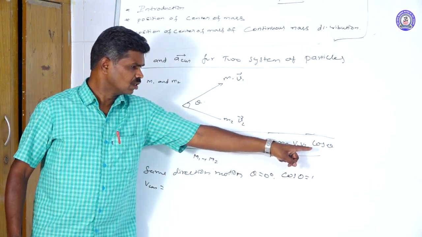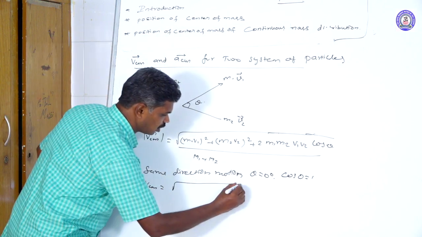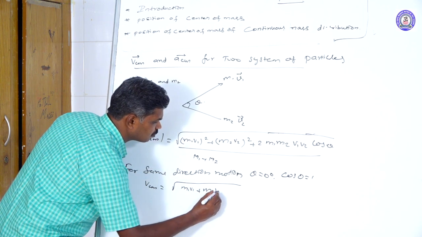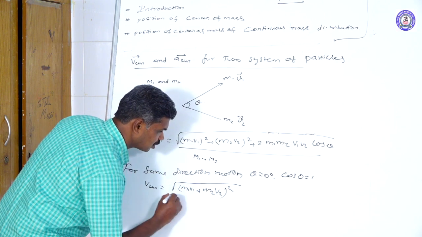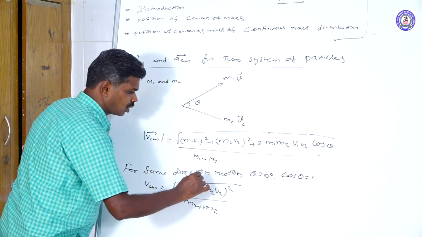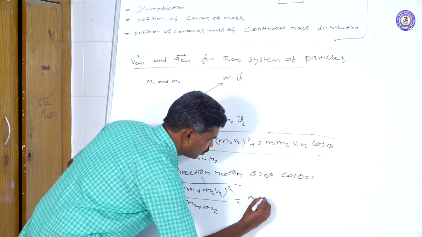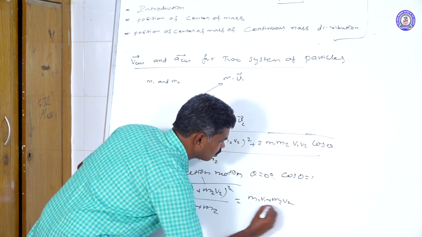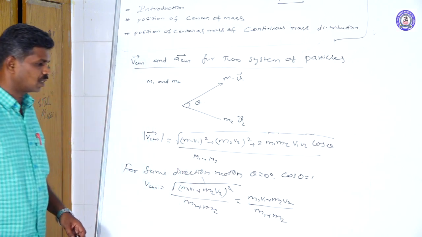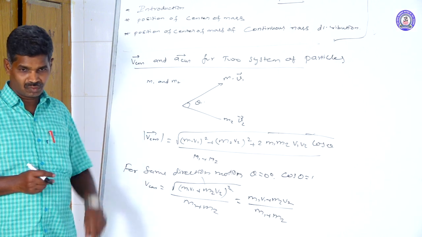Then we get the formula: square root of m1 v1 plus m2 v2 whole square, divided by m1 plus m2. The square root and square cancel, and we get m1 v1 plus m2 v2 divided by m1 plus m2, if the two particles are moving in the same direction with velocities v1 and v2.